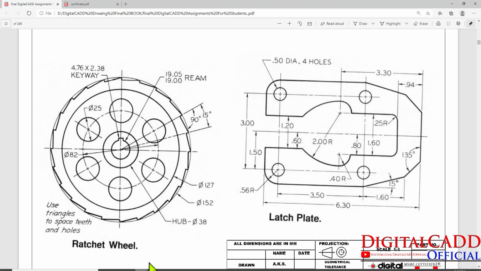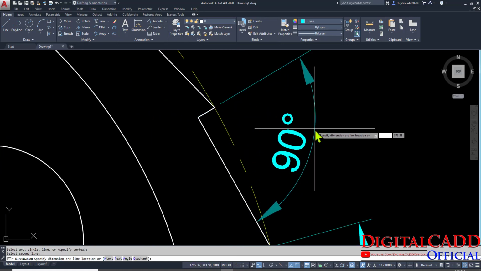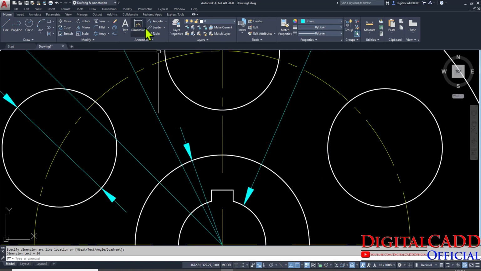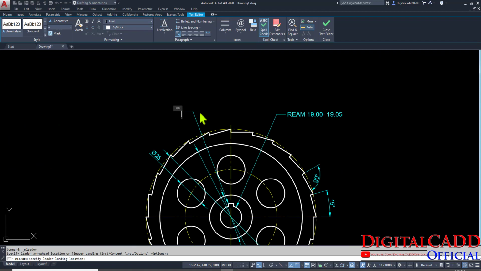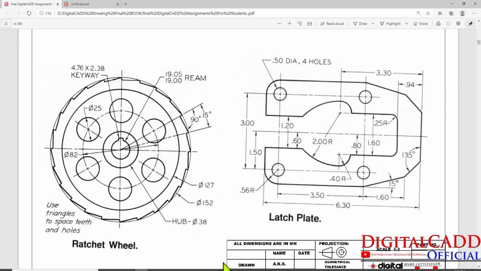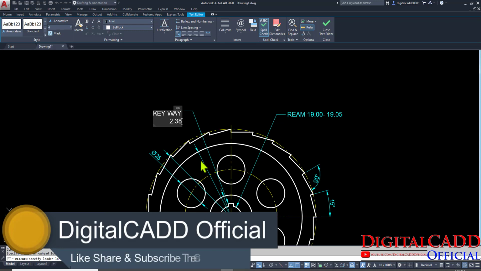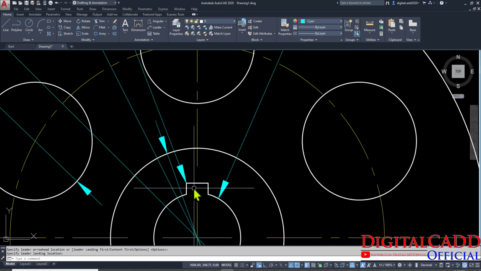Okay, the next thing is to show this angle. Now here you can see the angle between this one and this one is 90 degree. Yeah, and what should we do here? Just type here to show this leader option, that is keyway, and given here keyway 2.38. Just type here keyway, press enter, 2.38 to 4.76, click outside. Here we have shown the dimension of this keyway.